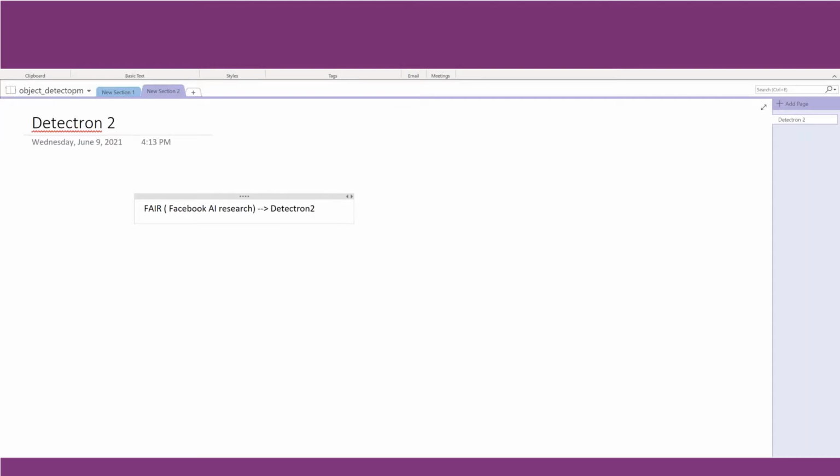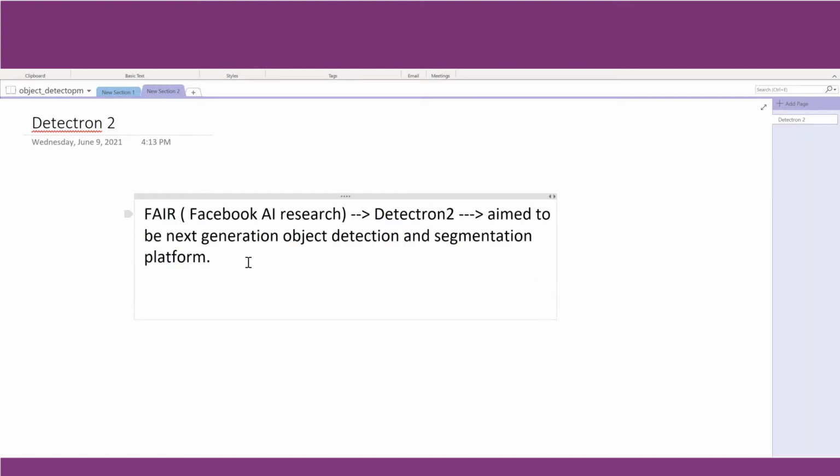And this platform is basically, as I explained before, aimed to be the next generation object detection and segmentation platform. So it is worthwhile to wet our hands and use this platform in order to create custom object detection models. This platform is implemented using CUDA and PyTorch.